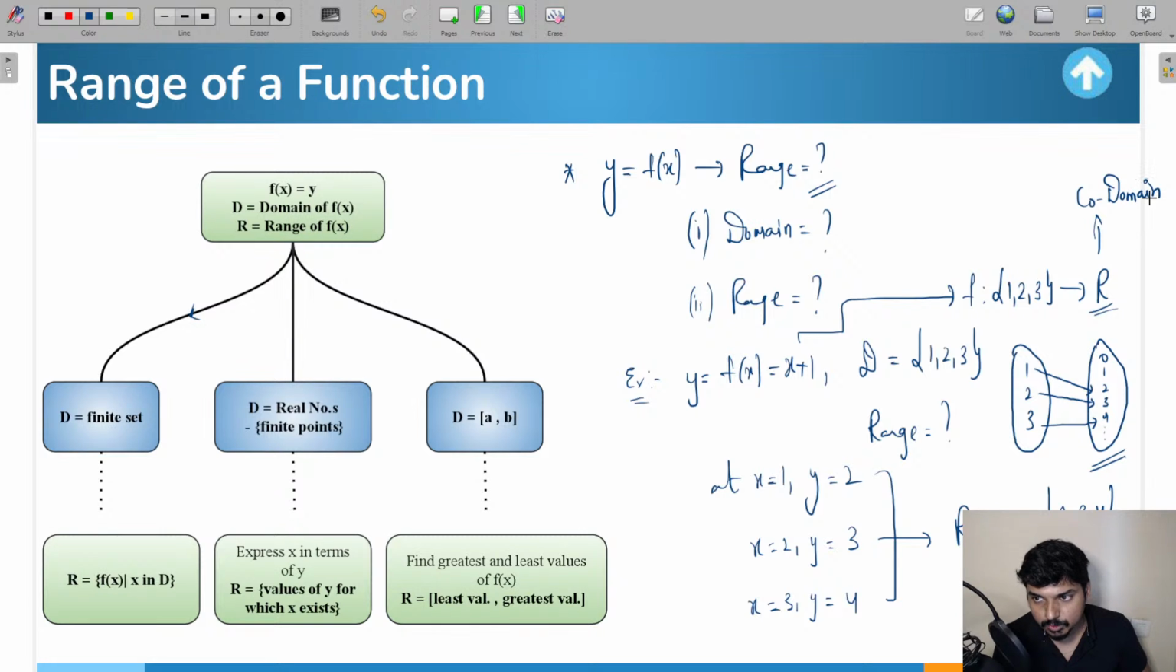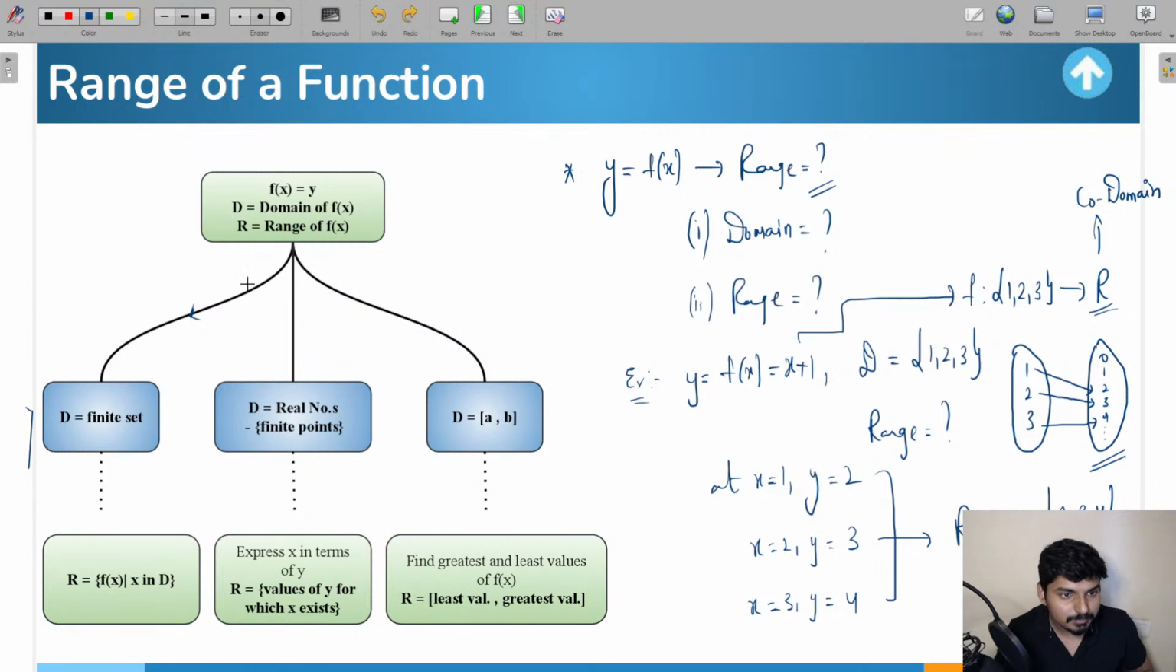The difference between codomain and range is very simple. Again, I'm telling you, range means images. Whatever are the images present in the second set, all the images put together represent the range. And whatever will be the entire second set, that will be the codomain. Okay. So guys, that is going to be the first method, method number one.